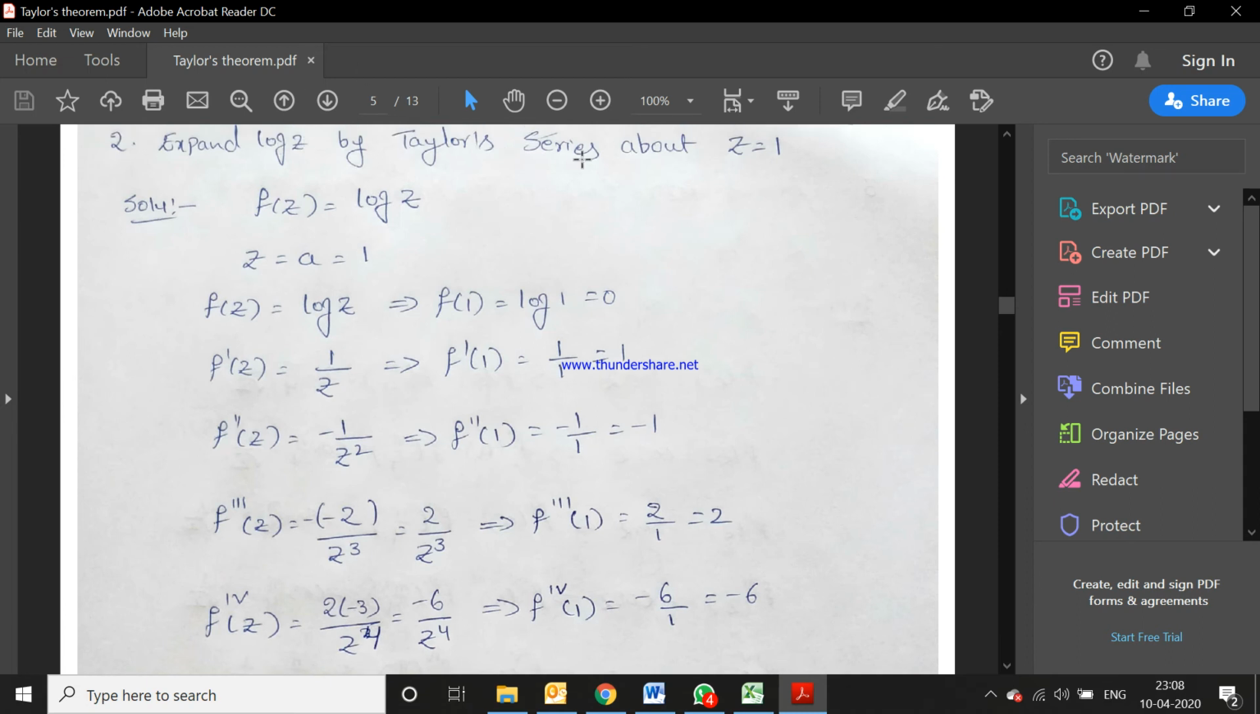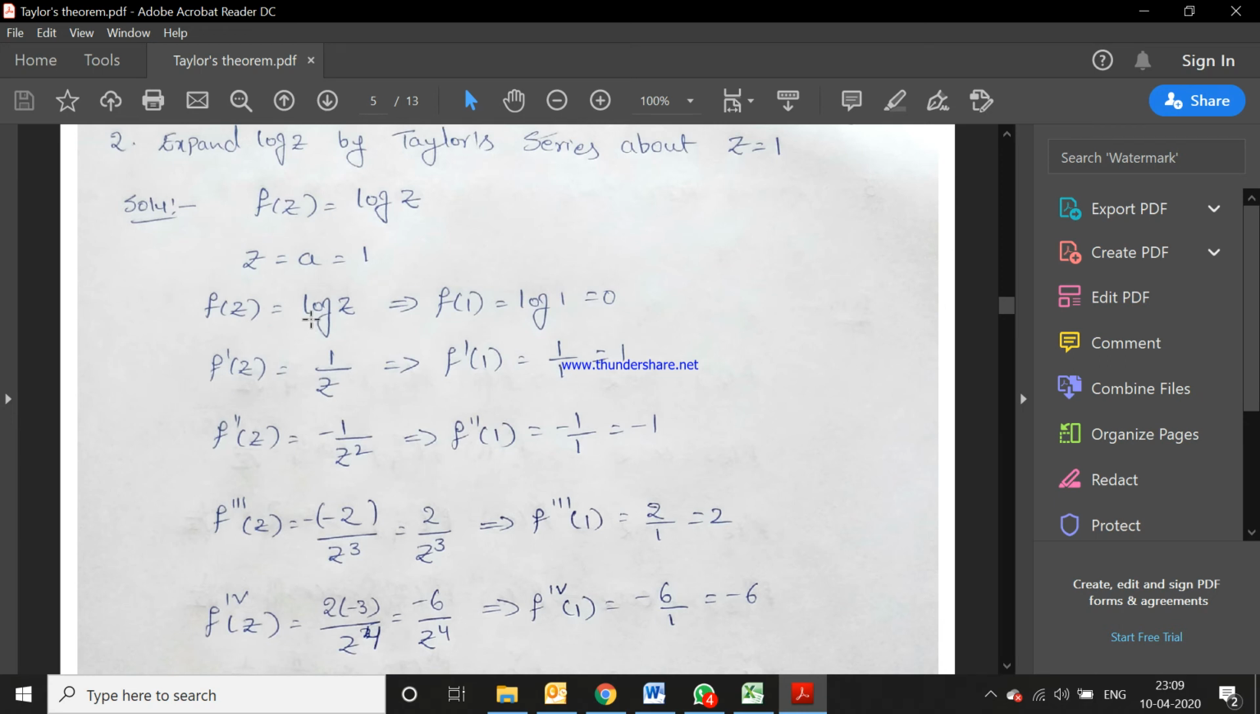Expand log z by Taylor series about z = 1. So first, f(z) = log z. Here, about z = 1 means the Taylor series expansion is in powers of z − 1. So you have to find the derivatives. f(z) = log z, and directly you can find the f(1) value. log 1 value is 0.